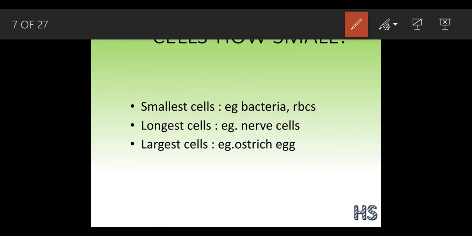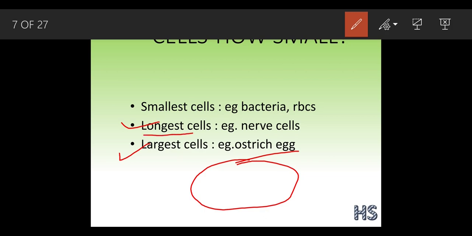See, there is a difference between the longest and the largest. Largest means in size. The ostrich egg is quite big, visible to our eye. This is the ostrich egg, which is quite visible to a human eye. We do not need any microscope to see this. The longest means these nerve cells that are there inside the body. Our whole body is made up of these nerve cells. And this was all about the ostrich egg.